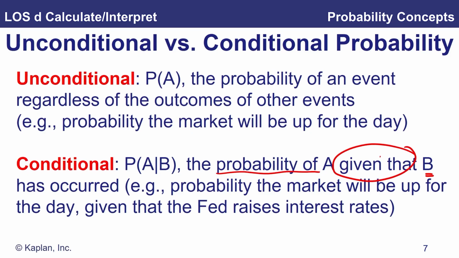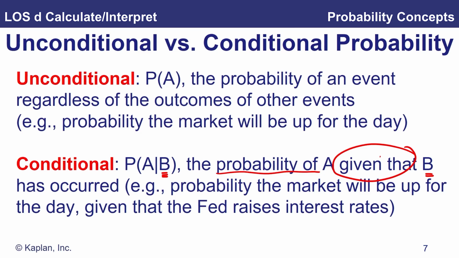So it's the probability that our stock market is up for the day, given that interest rates rose on that day.